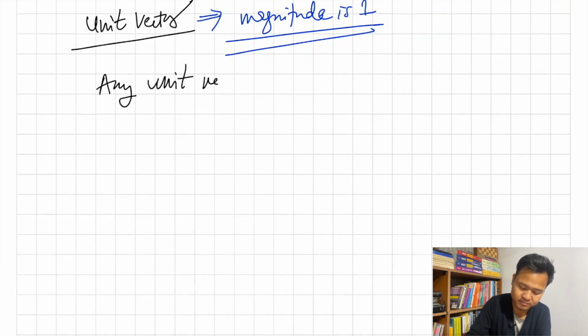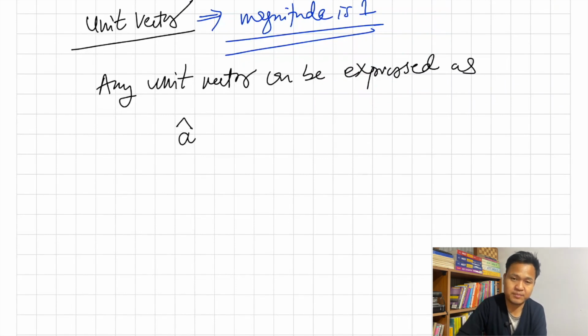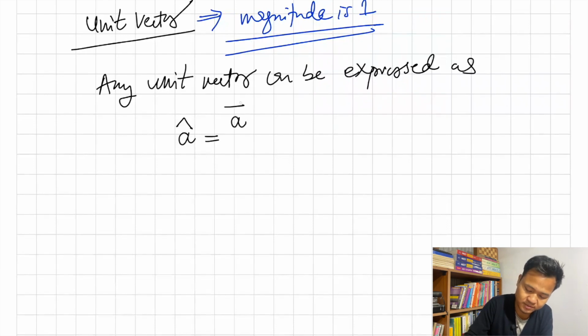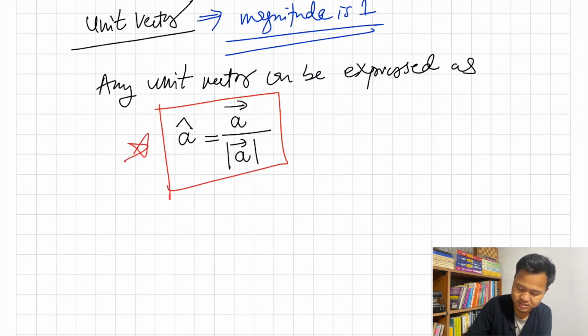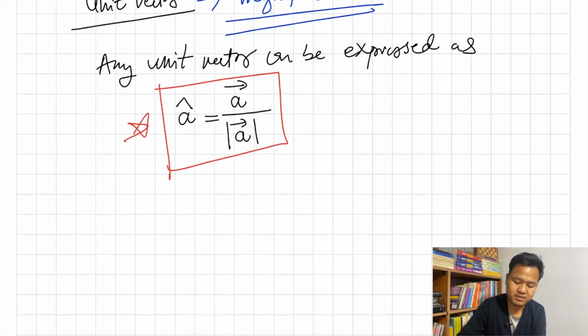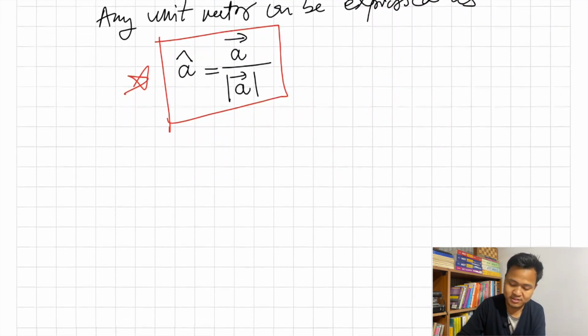Any unit vector can be expressed as follows: I will write a cap. We call this a cap, and it equals the vector a bar divided by mod of a bar. So the vector divided by its magnitude. Any unit vector can be represented like this: a cap equals a bar divided by mod of a bar. Don't worry too much, you will understand.